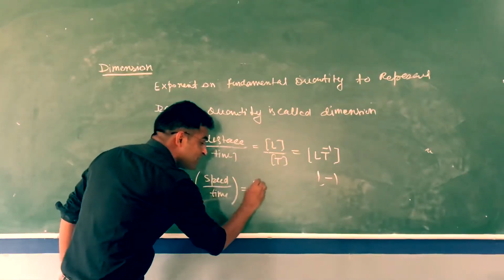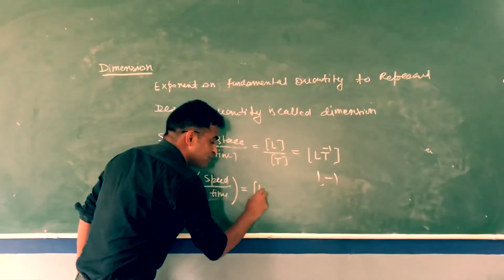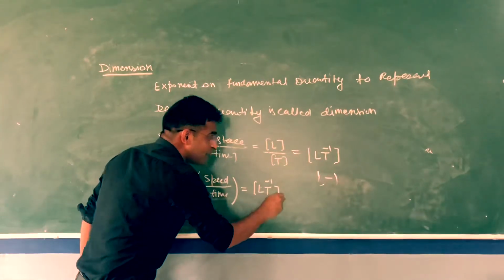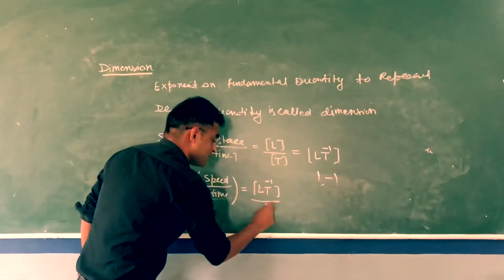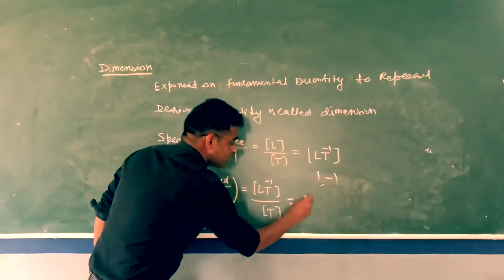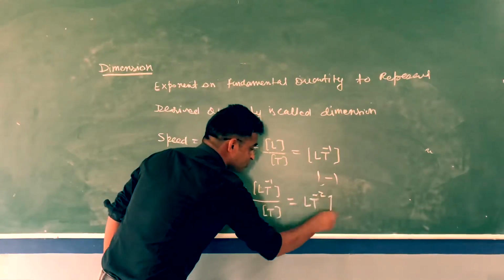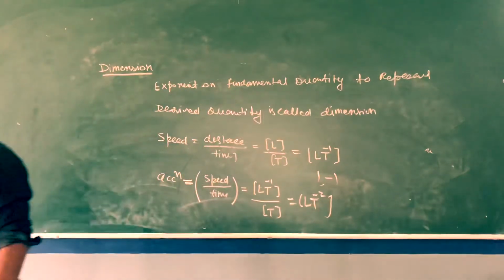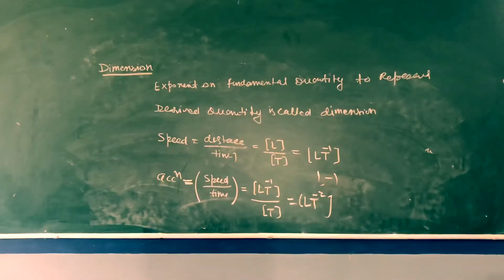Speed dimension we already calculated. What's the speed dimension? LT^-1. And what's the dimension of time? That is T. So if I calculate this, what do I get? LT^-2. So this is the dimension of acceleration.